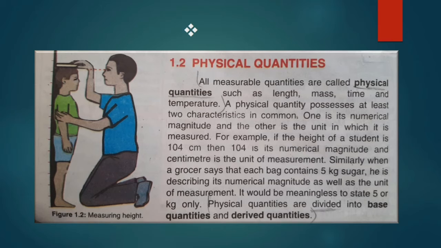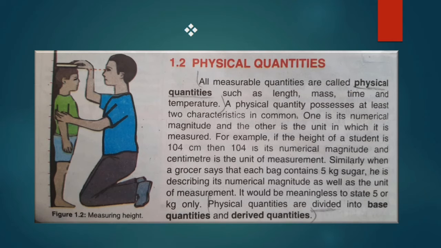From our daily life, we know that if we go to a grocery shop and say that we need 5 kilogram sugar, it means we are describing its numerical magnitude, which is 5, and the unit in which it is measured, that is kilogram. But if we only say that we need 5 sugar or kilogram sugar, it would be meaningless. So it would be meaningless to state 5 or kilogram only.